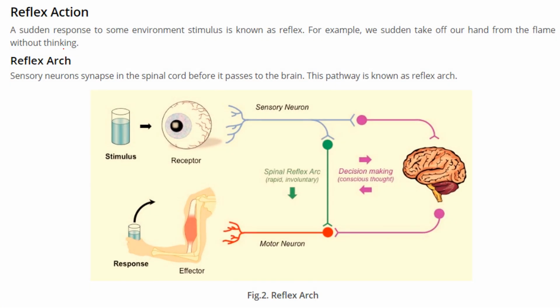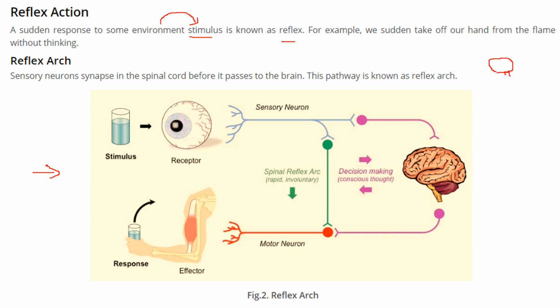Now, reflex action. Whenever there is some stimulus, the body reacts to it. A sudden response to environmental stimulus is known as reflex. For instance, if we touch something which is hot, within a fraction of a second we take our hand away from the flame or the hot object. This is the reflex arc, and basically it is a pathway.